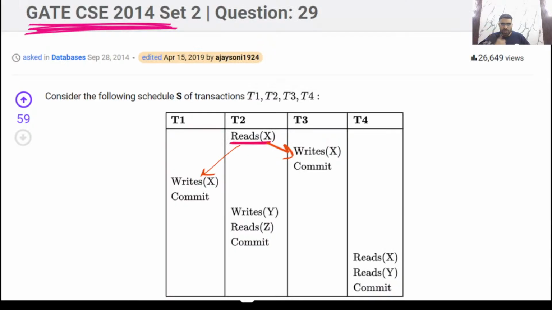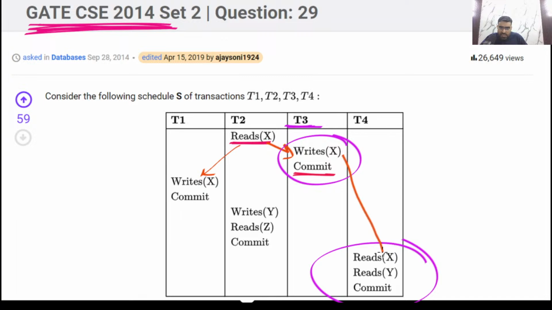Some students, what they do, see this transaction has committed, right? This transaction has committed before this transaction started. This T4 started here and T3 is already committed here. So some students don't make this type of edges in the precedence graph.